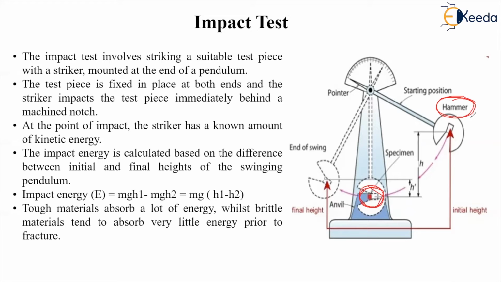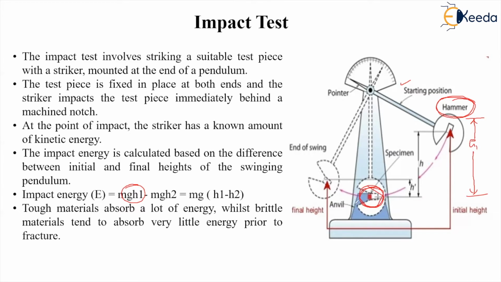Initially it is having some potential energy. Initially it has some datum, the height above the reference line. Suppose h1 is the height, and initially it has some energy that is called mgh1, potential energy. When the hammer is released from the starting position, it gains some kinetic energy. That kinetic energy imparts an impact on the specimen, and this specimen breaks.